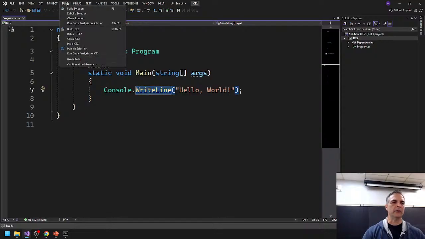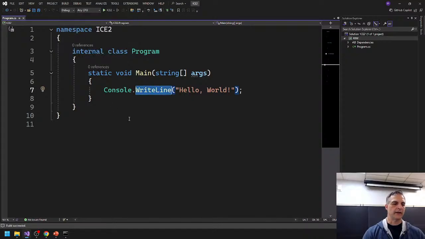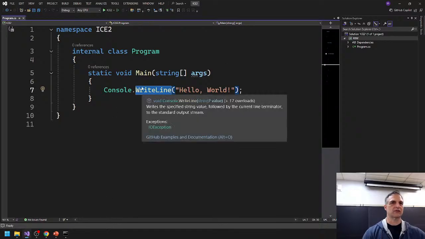And you can see build here. There's also another solution to compile and build. If I go to the build menu and go build like this, then it'll just say build succeeded. That's that, because it's a really small program. It's just going to happen instantly unless there's an error, right?